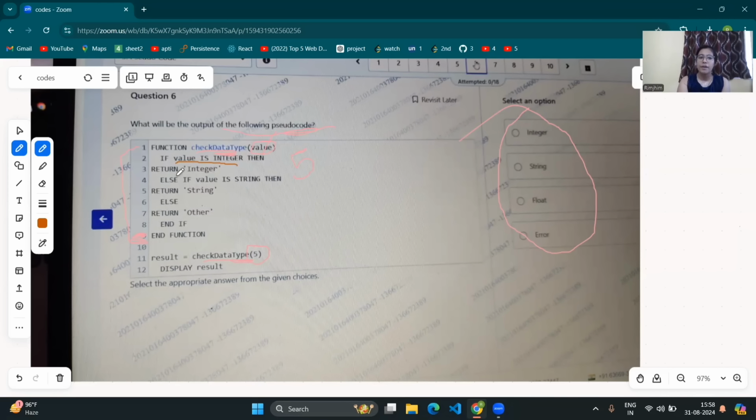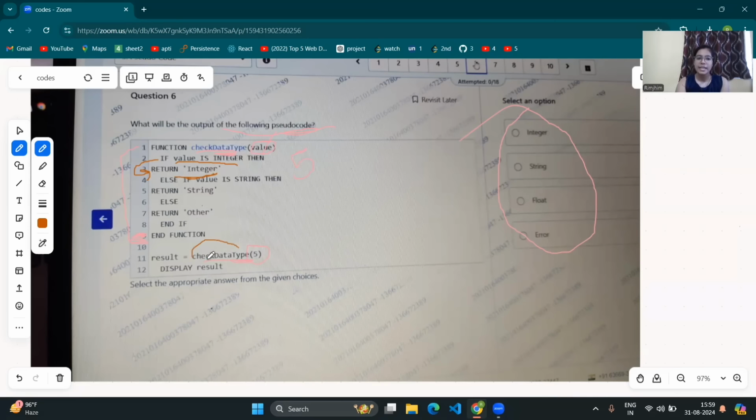Means if 5 is an integer, there will be some code which will check that; we don't have to take care of that. So is 5 an integer? Yes, 5 is an integer. So we will go into the if condition, that is return integer.